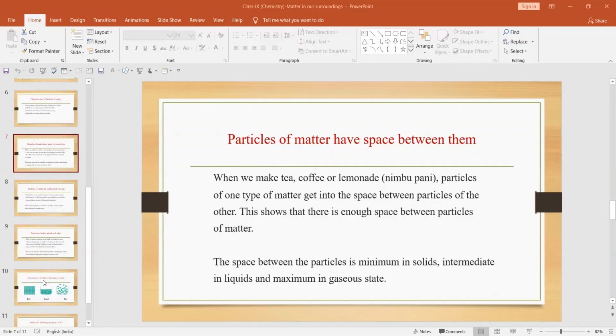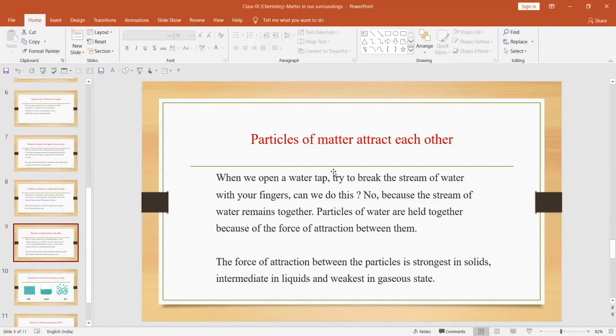Now the third one is particles of matter attract each other. Okay, so when we open a tap, try to break the stream of water with your finger. Can you do this? No, because the stream of water remains together. The particles of water are held together because of the force of attraction between them. When we are opening the tap and trying to separate the particles, temporarily it may separate, but again they will join together.